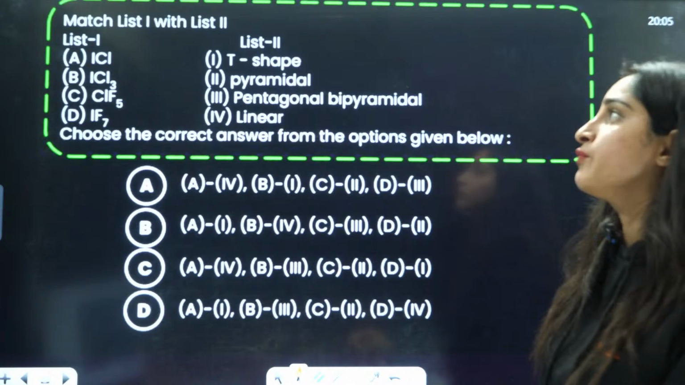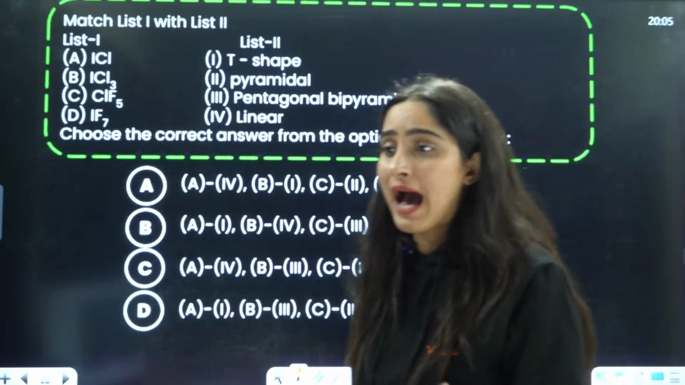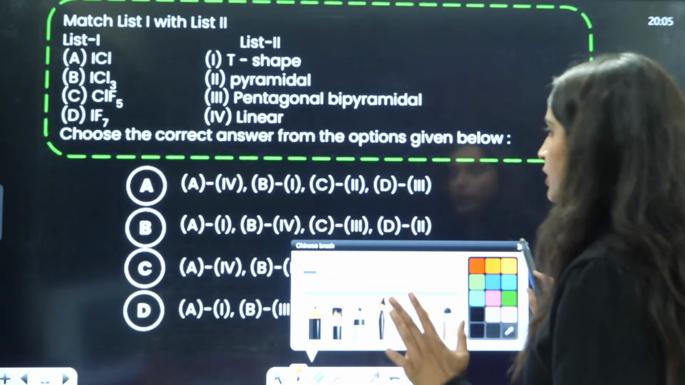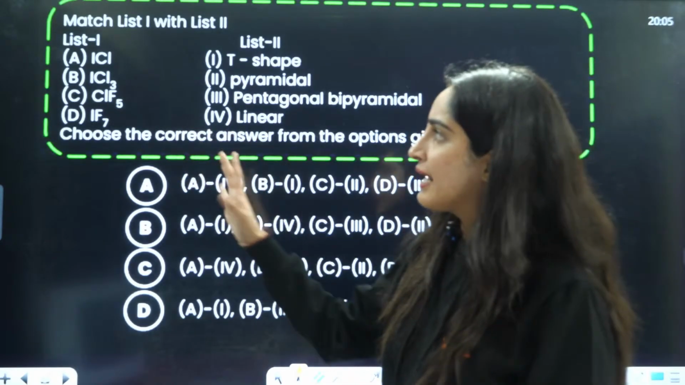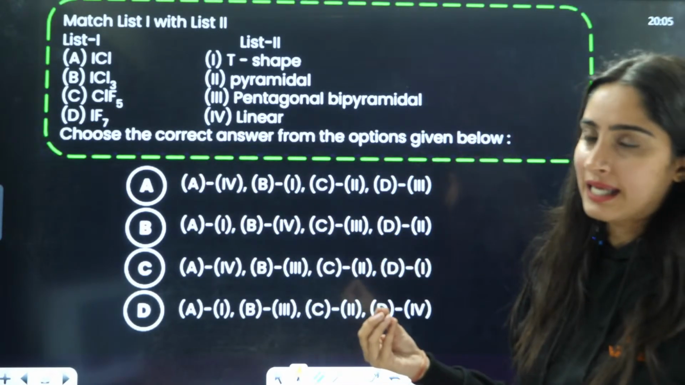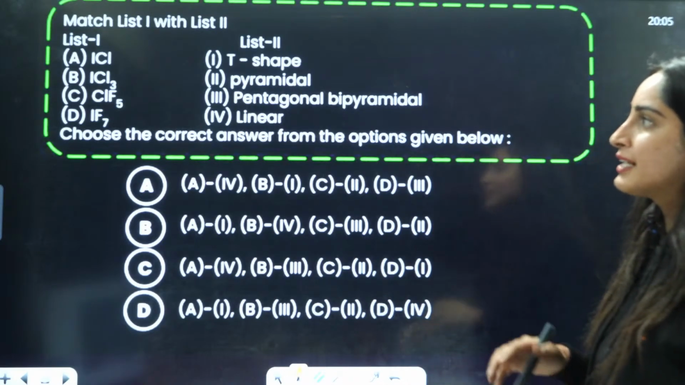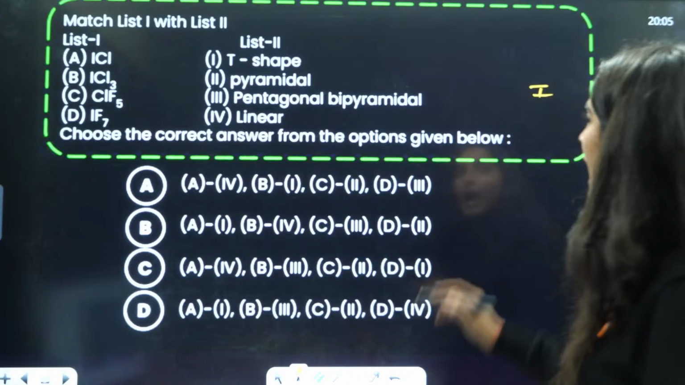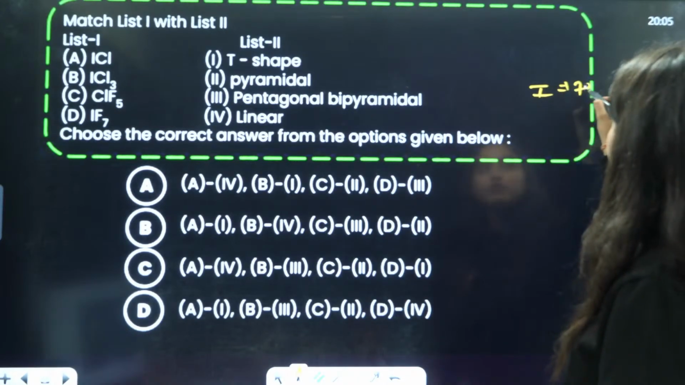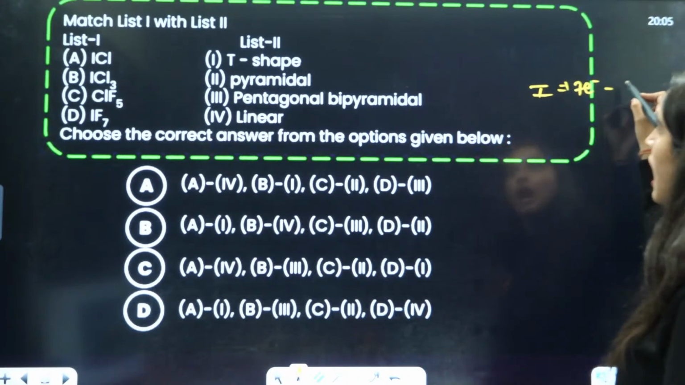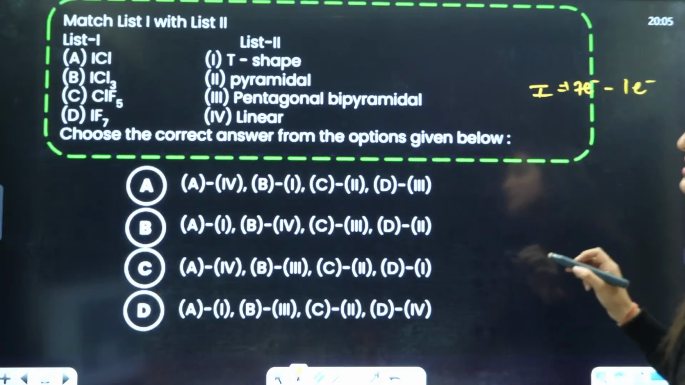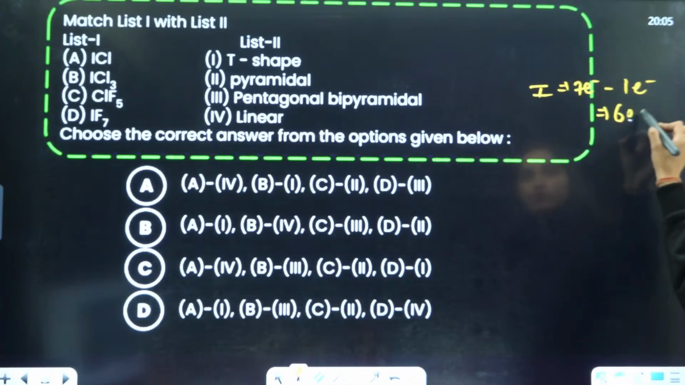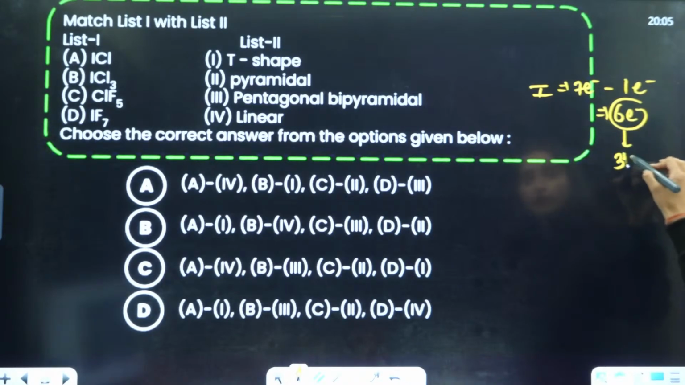match list 1 with list 2. You have to match this list 1 with list 2. Now, very important question. Here they are saying iodine and Cl. Now guys, first you tell me iodine has how many lone pairs? Iodine has 7 electrons, right? Out of that, 1 electron is busy in making bond with the chlorine. So it will have 6 electrons. That means 3 lone pair it will have.